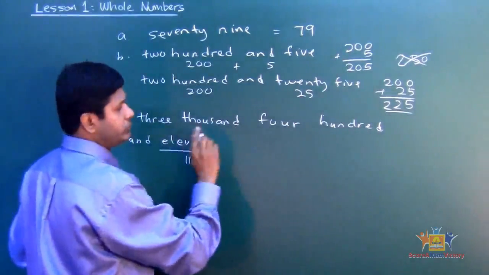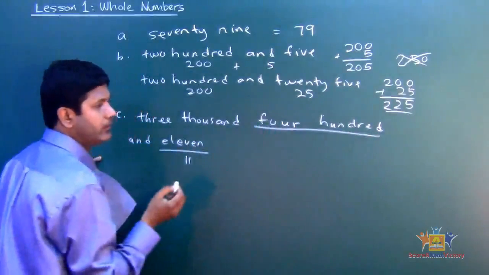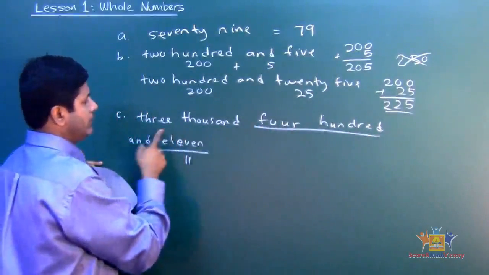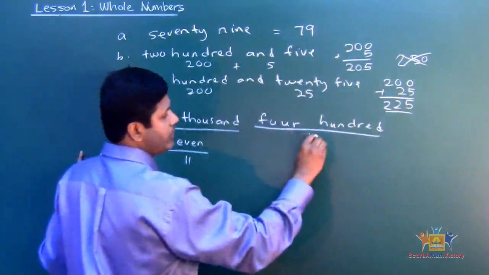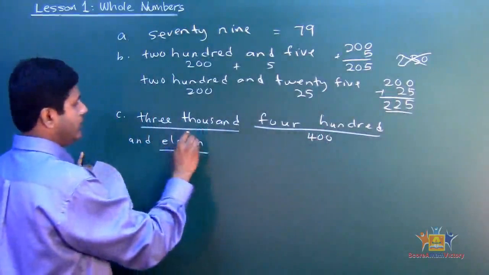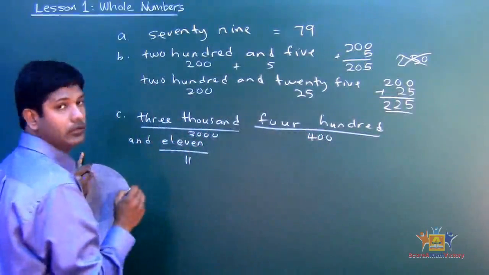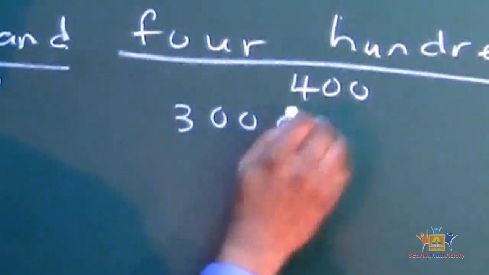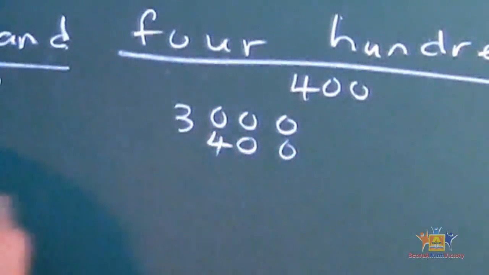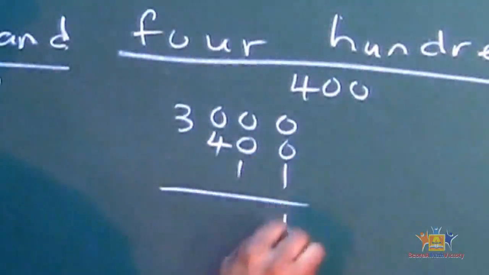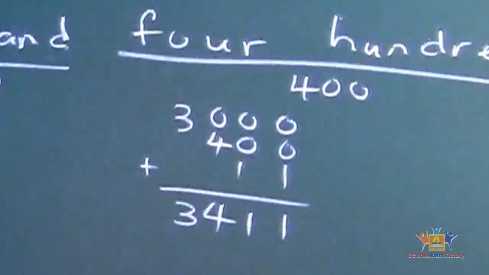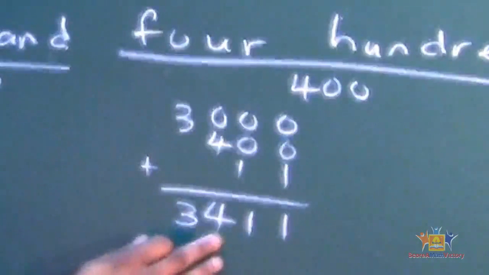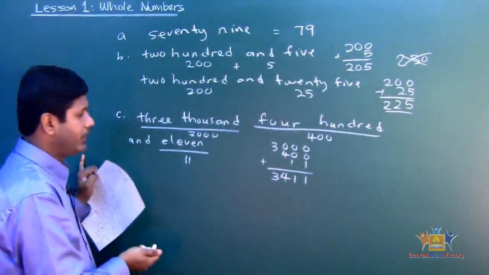The moment you see 1,000, you stop. All right, you stop the line right there. All right, and then what? 3,000. Okay, so we know 11, 400, 3,000. Okay, line them up. 3,411. 1, 1, 4, 3. You add them. So 3,411. See that? Pretty easy, isn't it?